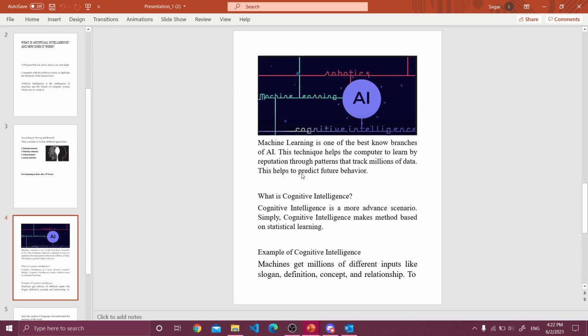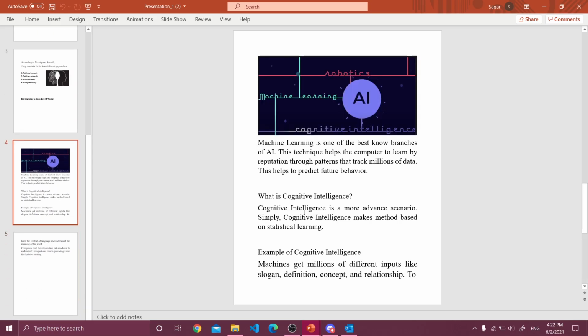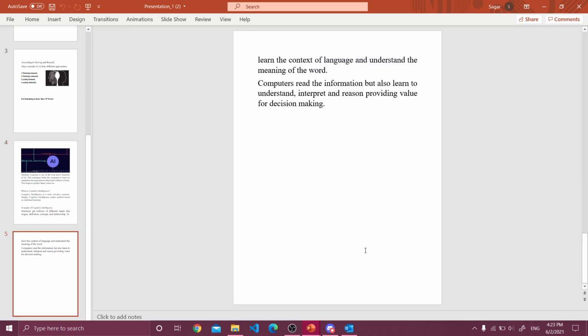What is cognitive intelligence? Cognitive intelligence can be a new topic for everyone, and it is a more advanced scenario. Simply, cognitive intelligence makes methods based on statistical learning. For example, machines get millions of different inputs like slogans, definitions, concepts, and relations to learn the context of language and understand the meaning of words. The computer reads the information but also understands the interpretation and the reason, providing value for decision making.